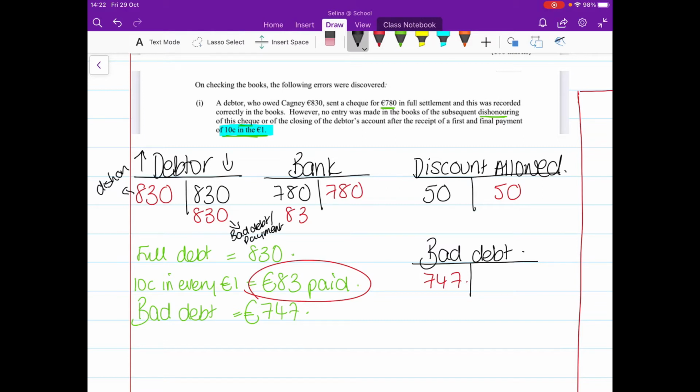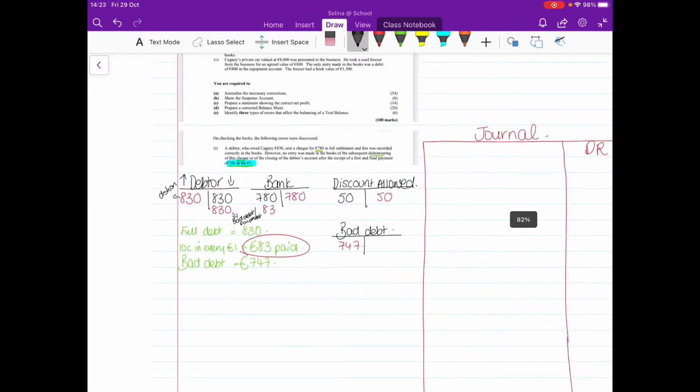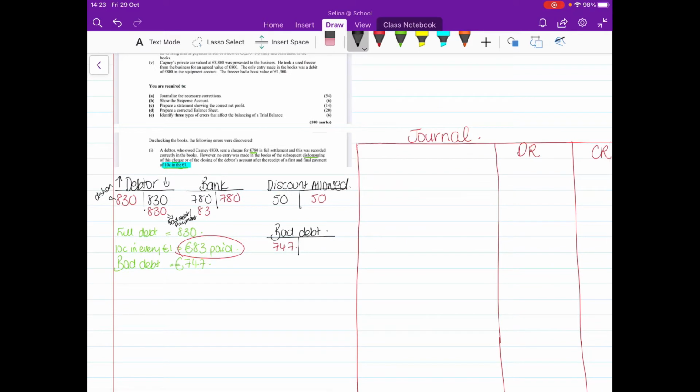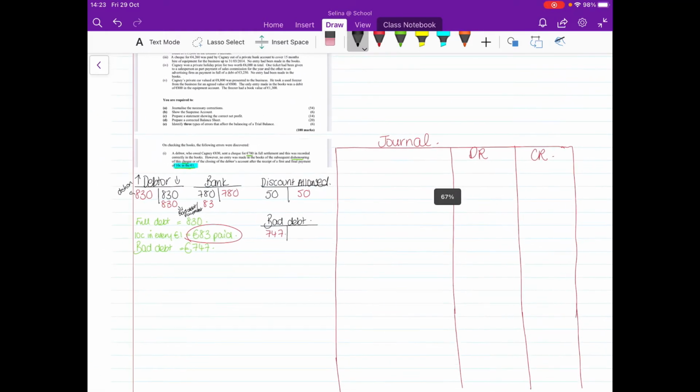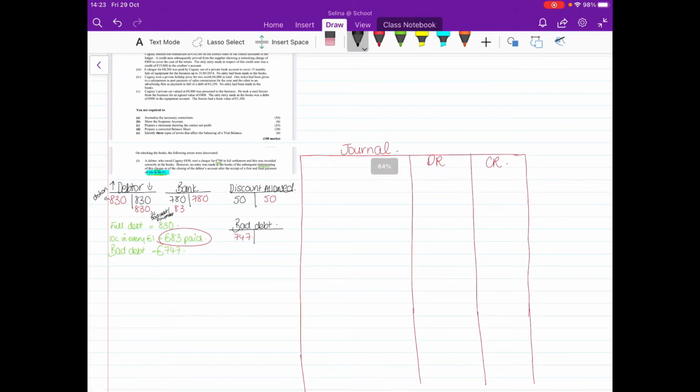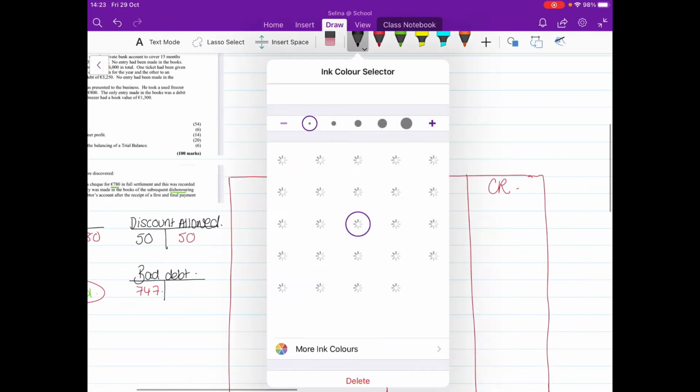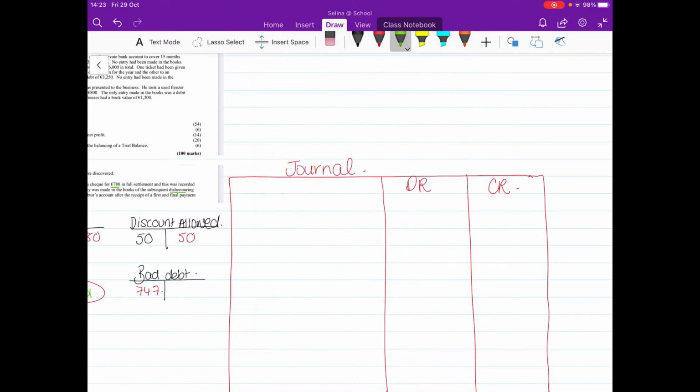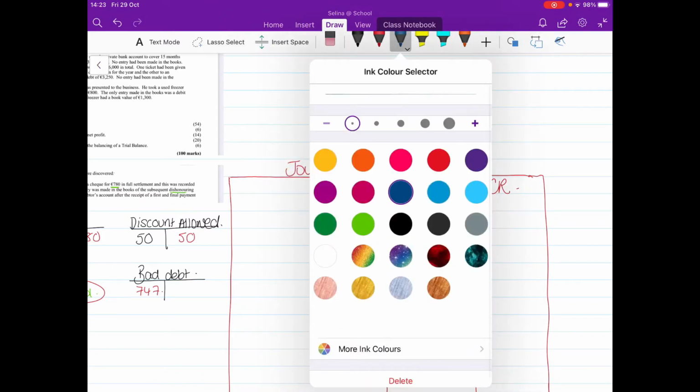And some people ask, what about the two 830s? Does that mean in your journal you just show nothing? But you're going to have to show both €830, one on the debit and one on the credit in your journal, okay? So I have my journal all ruled out now and ready to go. So I'm literally putting in anything that I have on the debit side in the T accounts into my journal, okay? So I'm going to start off with my debits. This is the way I always do it. You can do them in any order you want. It doesn't particularly matter. Okay, so I'll go for blue pen for my journal.